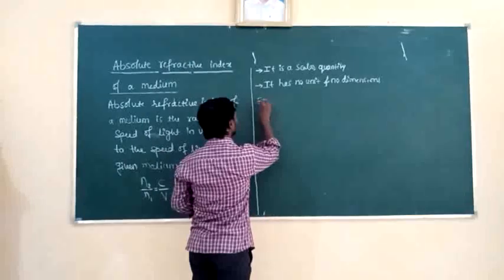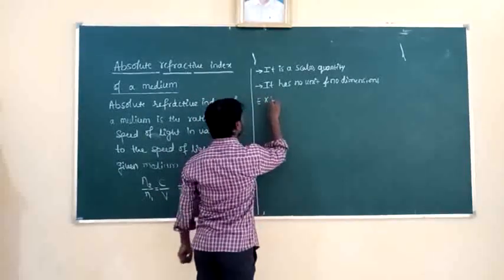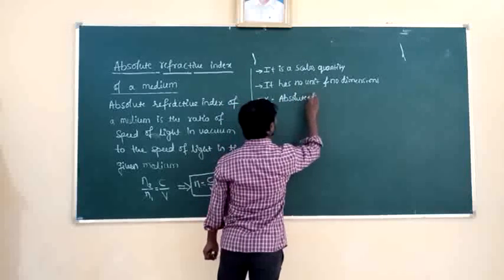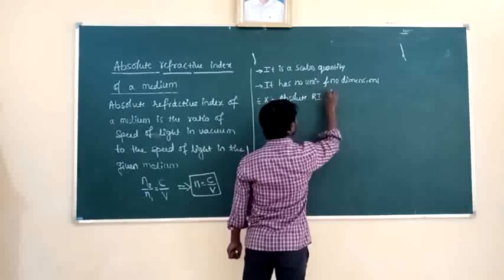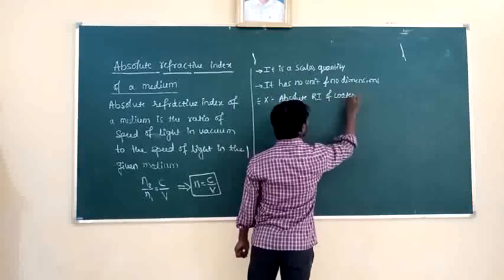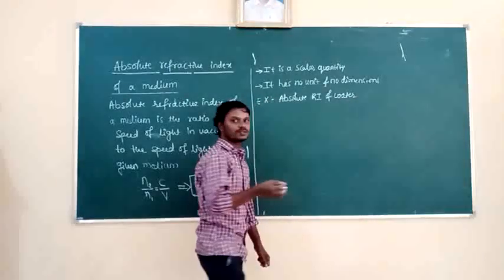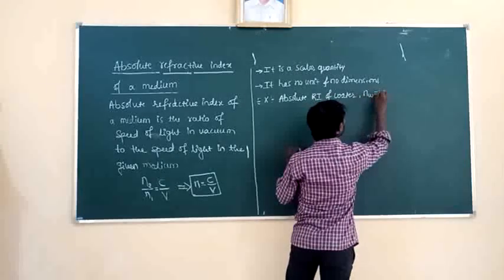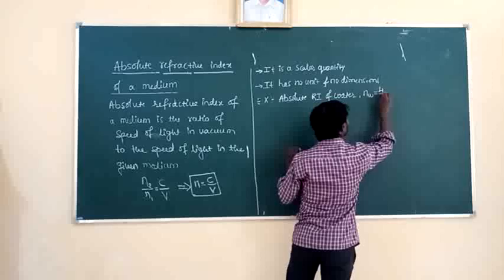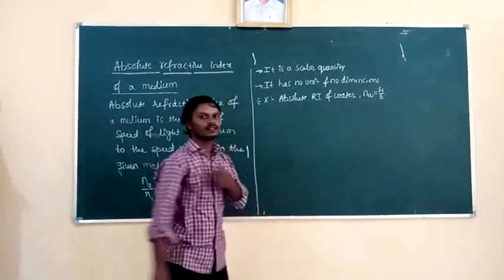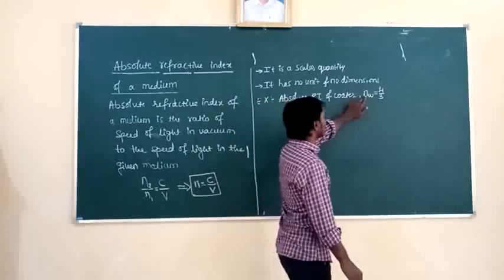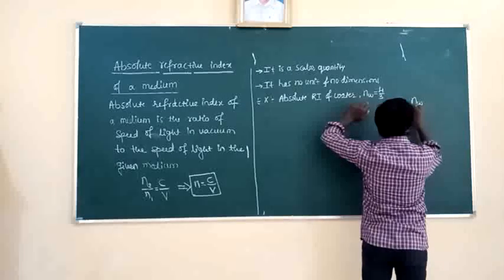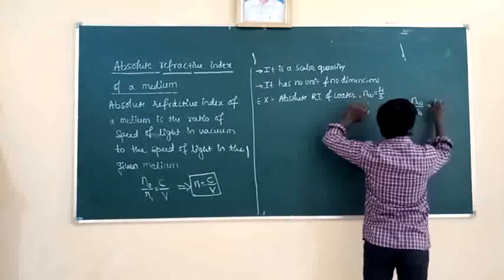That is, nw is equal to 4 by 3, which is 1.33. So the refractive index of the water with respect to air, we can write nw by na is equal to 4 by 3.